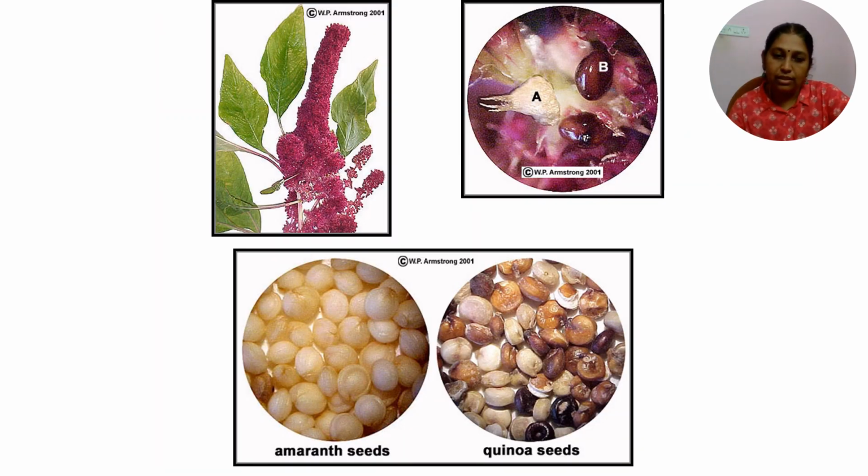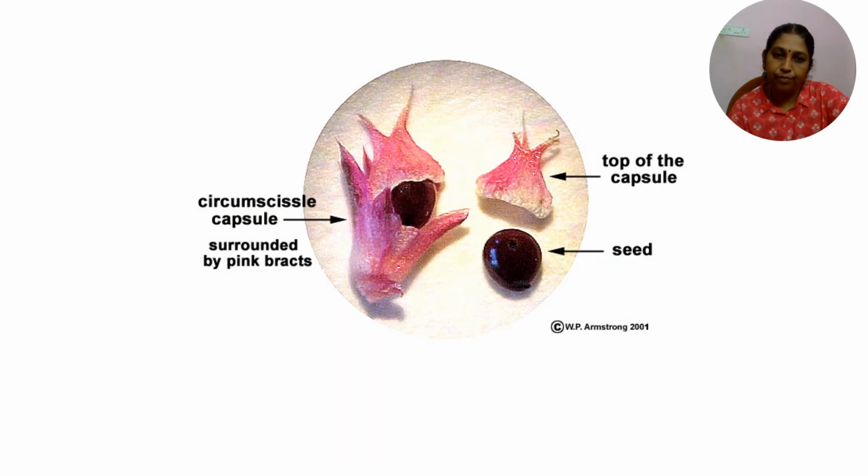So you can compare the amaranth seeds and the quinoa seeds here. You can see the pink colored fruit with circumscissile capsule, which is surrounded by pink colored bracts.